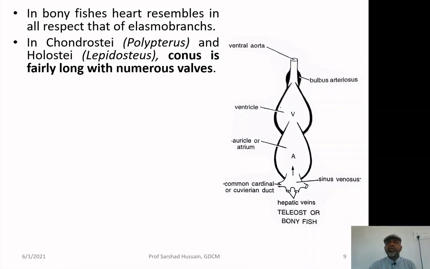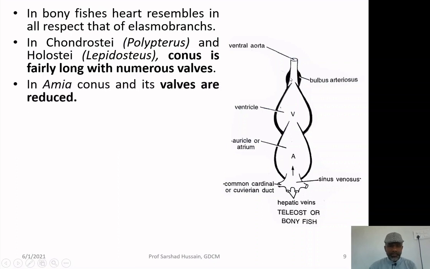As you control the supply of water in your daily routine, opening the valve whenever you want, similarly so many valves may be present, which we shall study later on. For this point, we shall consider that these two fishes have the conus part very enlarged and numerous valves may be present inside it.